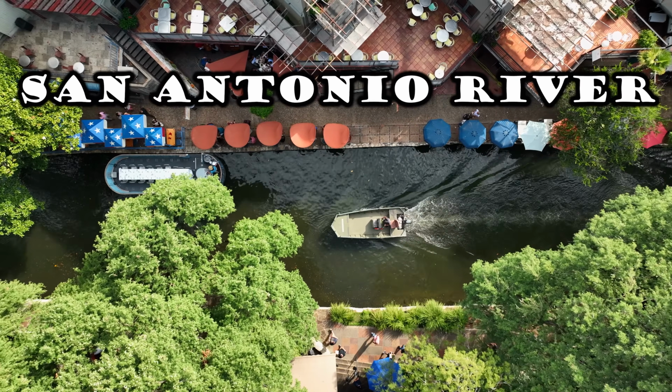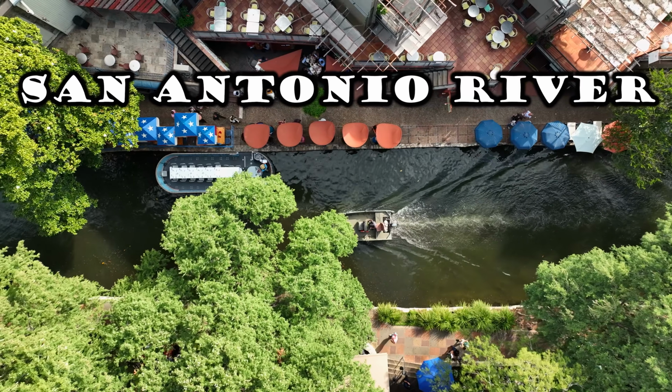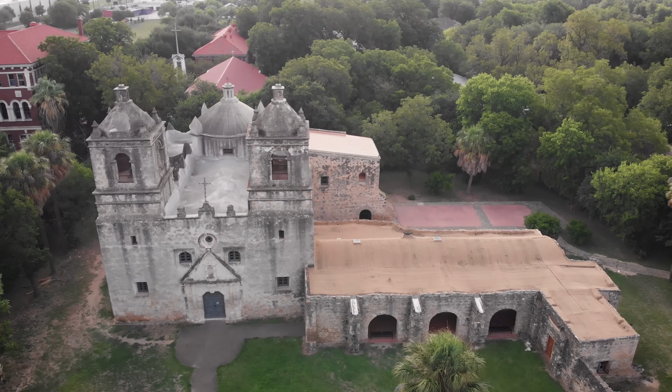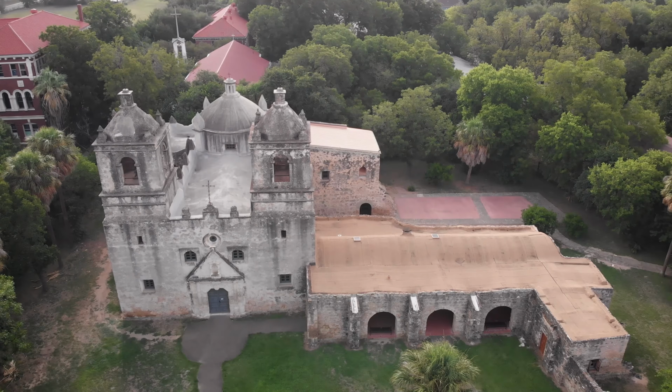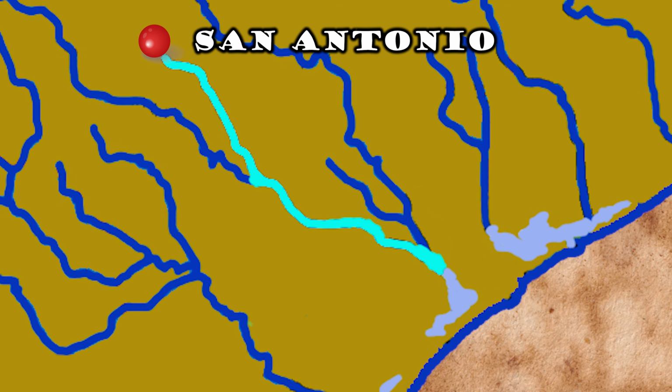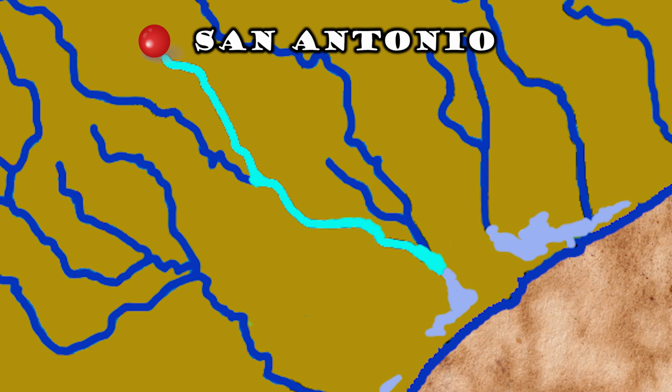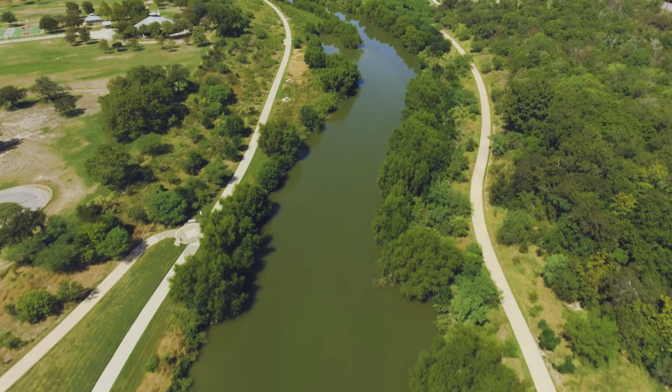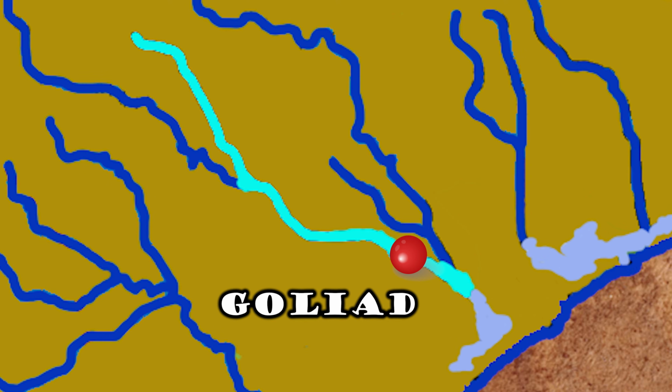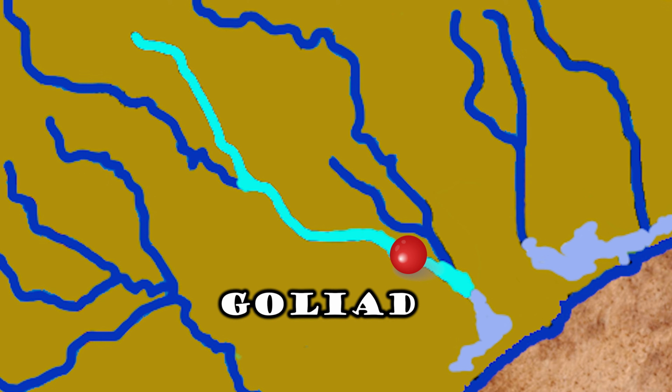The San Antonio River is famous for its river walk, but the Spanish found it useful as a place to establish missions. Its origins are at San Pedro Springs in present-day San Antonio, and it flows southeast towards the Gulf of Mexico, until in the vicinity of Goliad, it commingles with other rivers before reaching the Gulf of Mexico at San Antonio Bay.